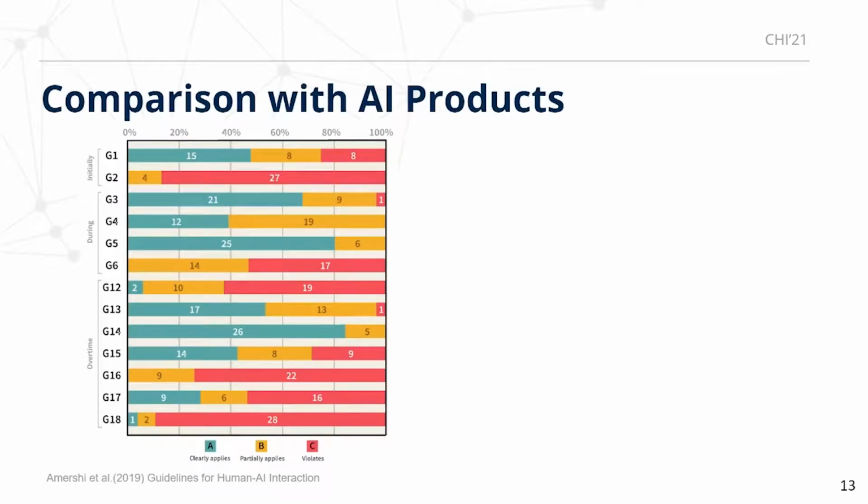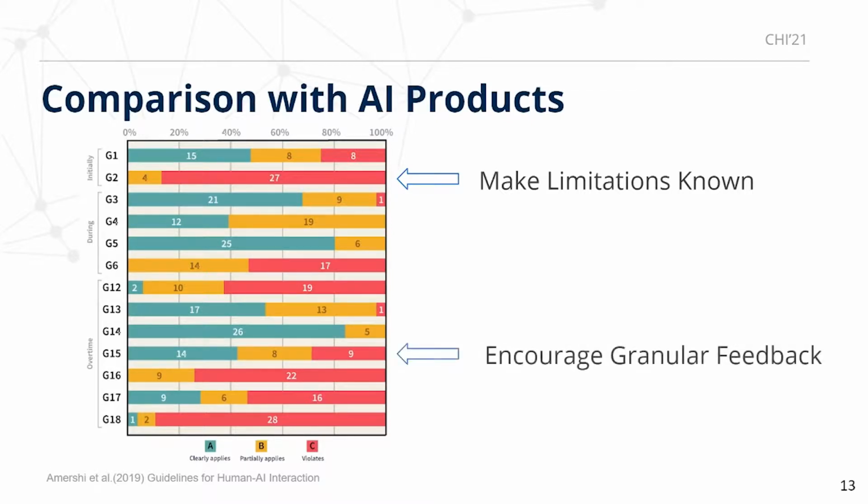We also compared the design guideline compliance of neural network games with the reported outcomes of AI-infused products by Amershi et al. to see what key similarities and differences exist. We find that, like other AI-infused products, neural network games struggle to make the limitations of the AI known to the user during the initial interaction. However, games do this intentionally, as the point is to learn the limitations through play. Neural network games generally perform better in enabling the user to provide feedback, indicating their preferences during regular interaction. They are also better in allowing the user to globally customize what the AI system monitors and how it behaves.